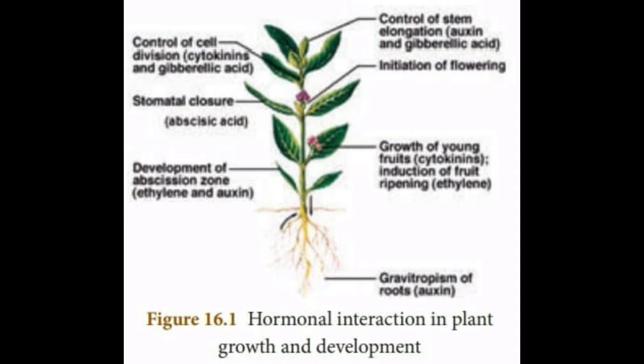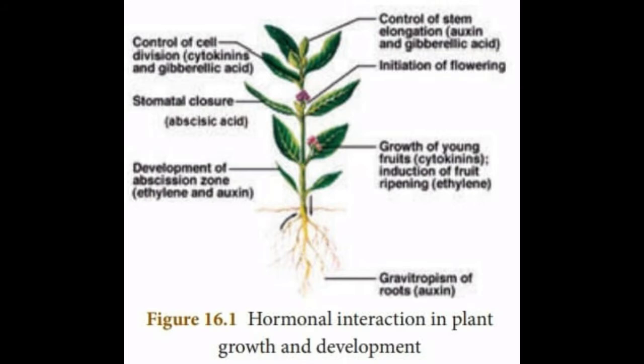In this picture you can see control of cell division by cytokinins and gibberellic acid, control of stem elongation by auxin and gibberellic acid, initiation of flowering, stomatal closure by abscisic acid, development of abscission zone by ethylene and auxin, growth of young fruits by cytokinins, induction of fruit ripening by ethylene, and gravitropism of roots by auxins.